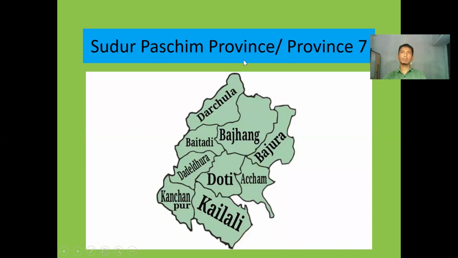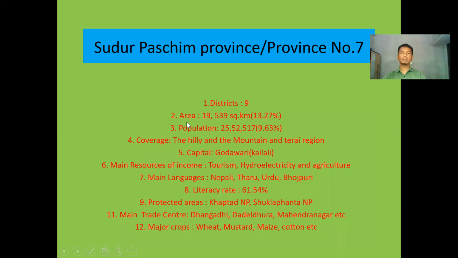Okay, Sudur Paschim province. When there was a unitary system in Nepal, this Sudur Paschim province used to be known as the Far Western Development Region. Some territory of the Far Western Development Region has been declared as Sudur Paschim province. Okay. Now let's go to the features of this Sudur Paschim province.